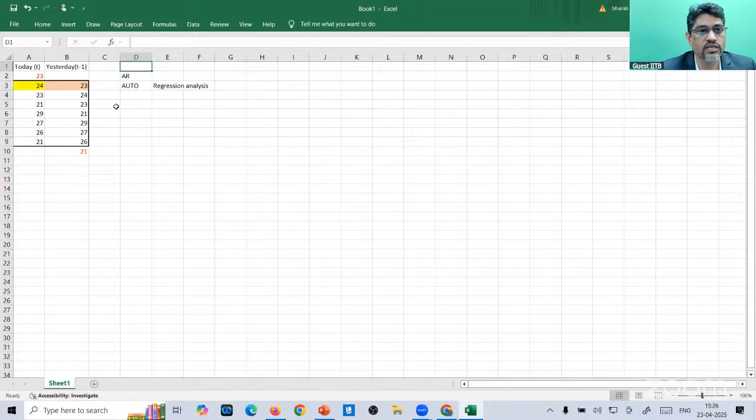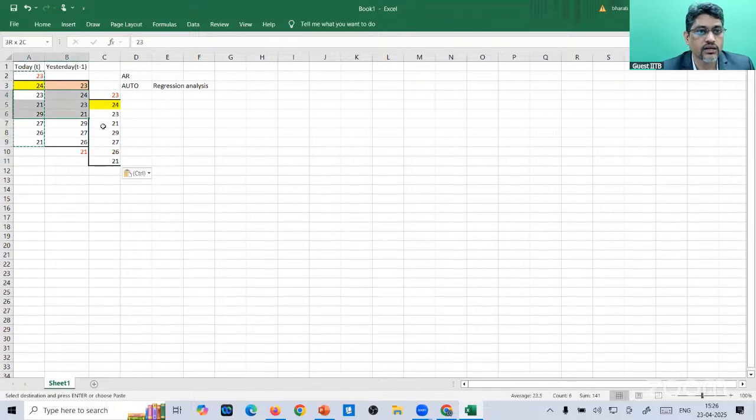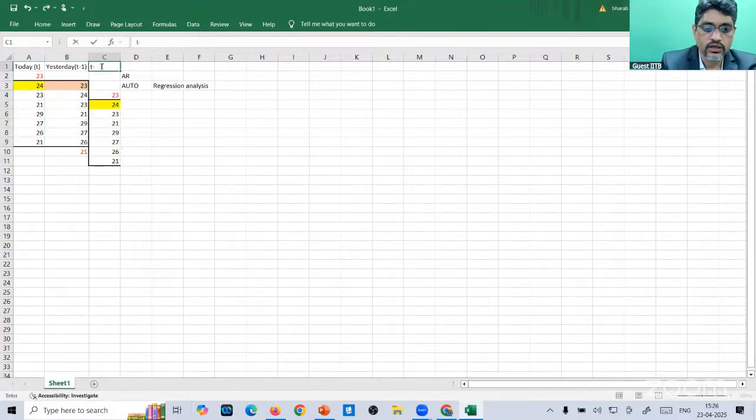If you take the day before yesterday, like one more data, if you copy the data and paste it one row below, and take this data, you have two independent variables now, t minus 2, because you are taking the day before yesterday's data. So with today, yesterday, and the day before yesterday, you'll have an AR model of order 2. This is the concept of the AR model.